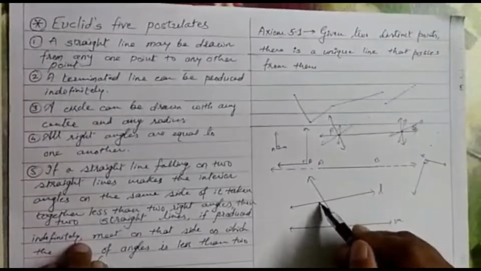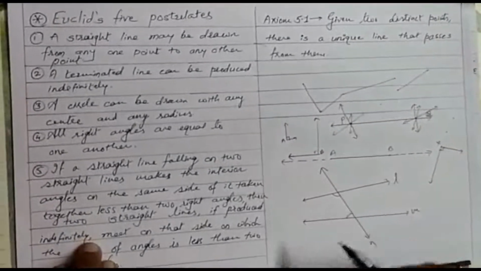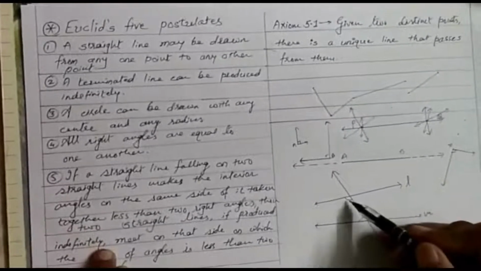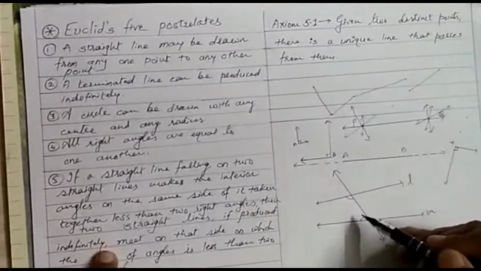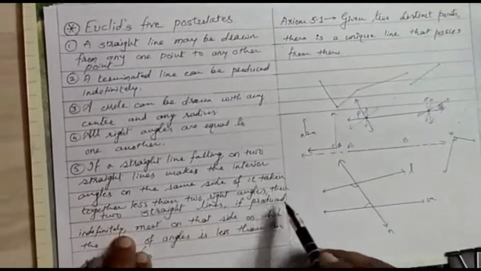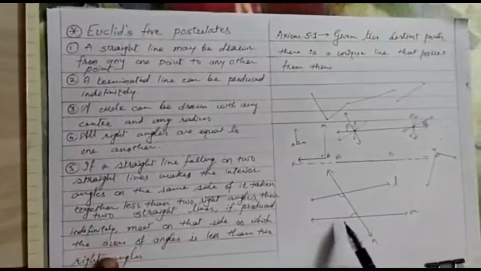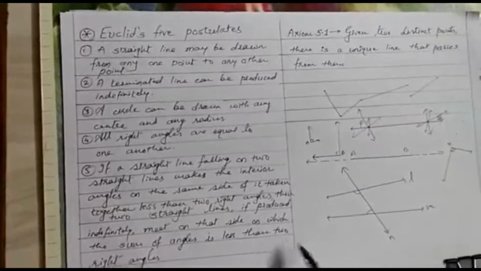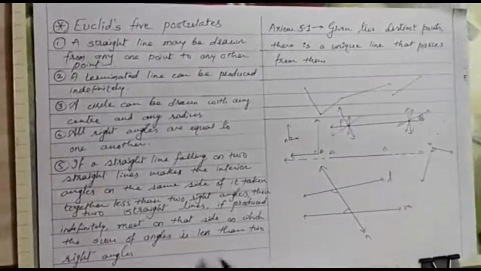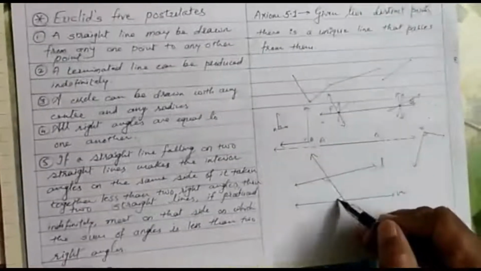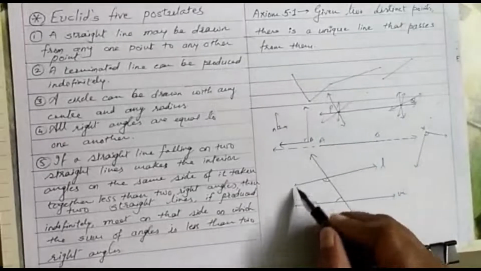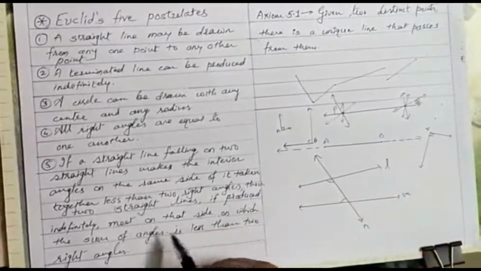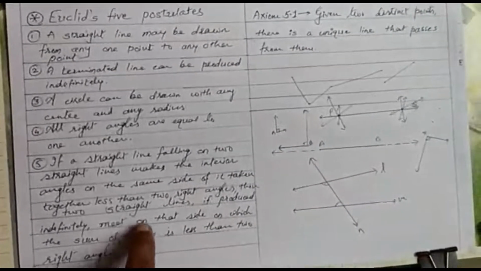मतलब ये इंटीरियर एंगल और ये इंटीरियर एंगल, लेस दैन टू राइट एंगल्स. टू राइट एंगल्स मतलब कितना होता है? 180 डिग्री. तो अगर इन दोनों का टोटल 180 से कम है, तो the two lines, if produced indefinitely, meet on that side on which the sum of the angles is less than two right angles. इन दोनों का टोटल अगर 180 से कम है तो ये लाइंस अभी मिलती नहीं, L and M are not meeting, but if you produce them, they are going to meet somewhere here.